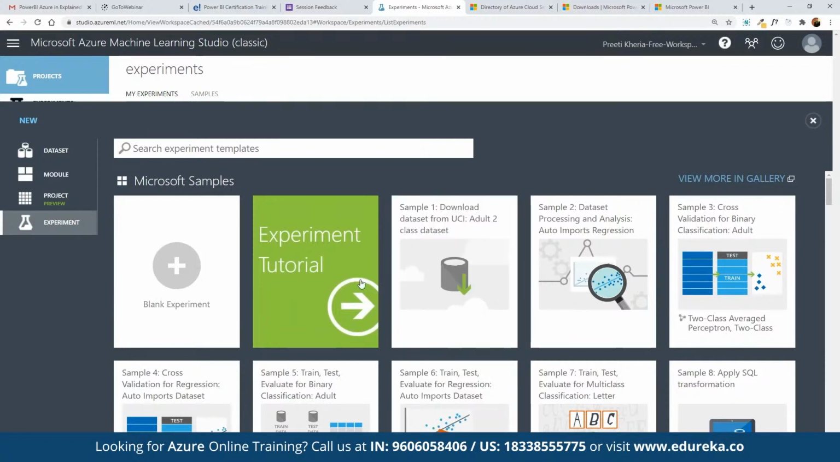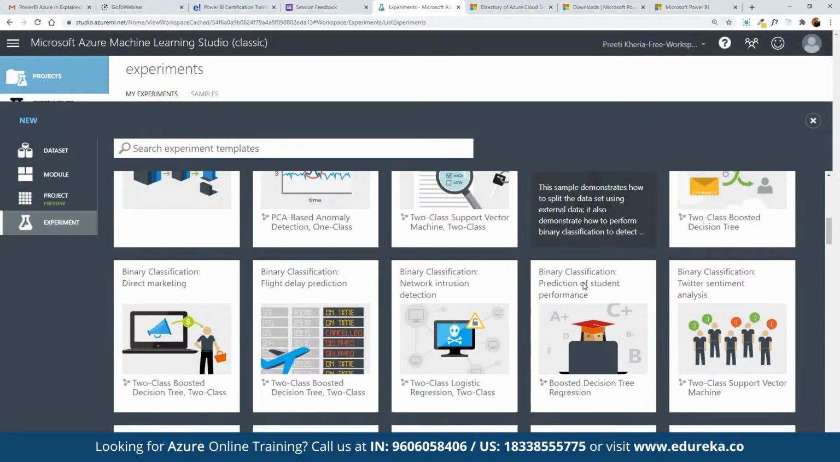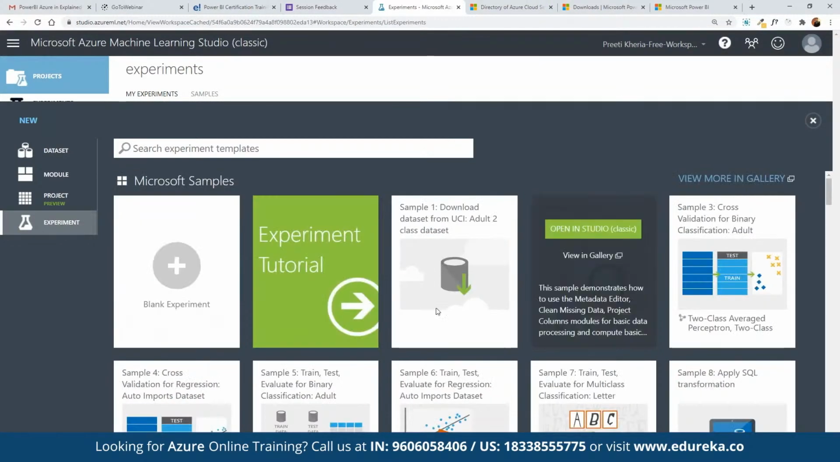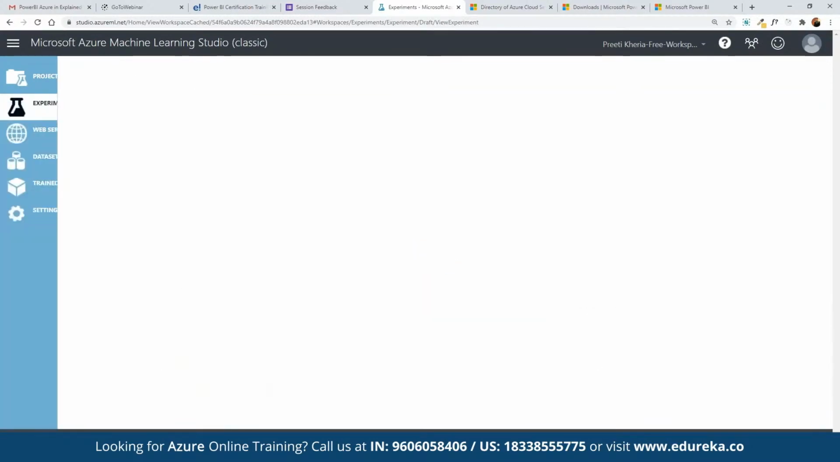For example, we want to work on the experiment tutorial, or on a blank experiment on data set processing. We have multiple templates available that we can choose here. So let's say here we want to work on a blank experiment, so here we can click on blank.